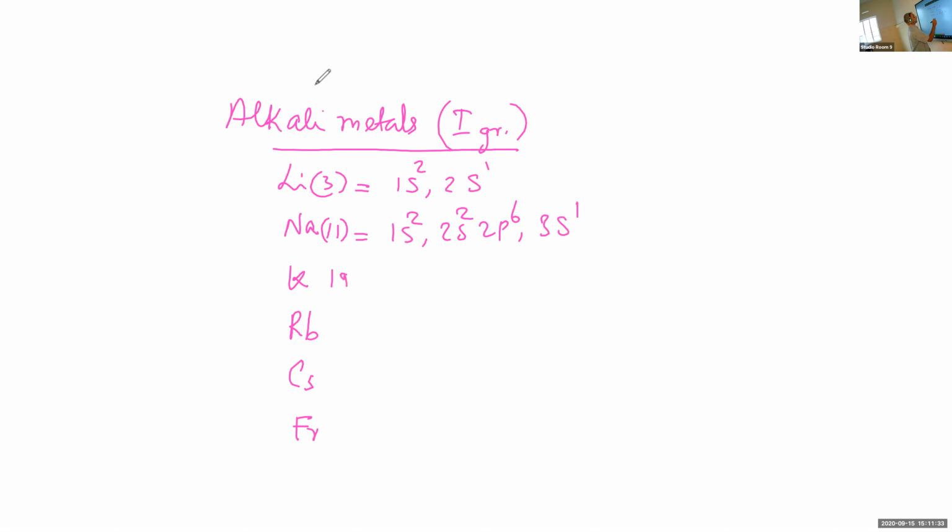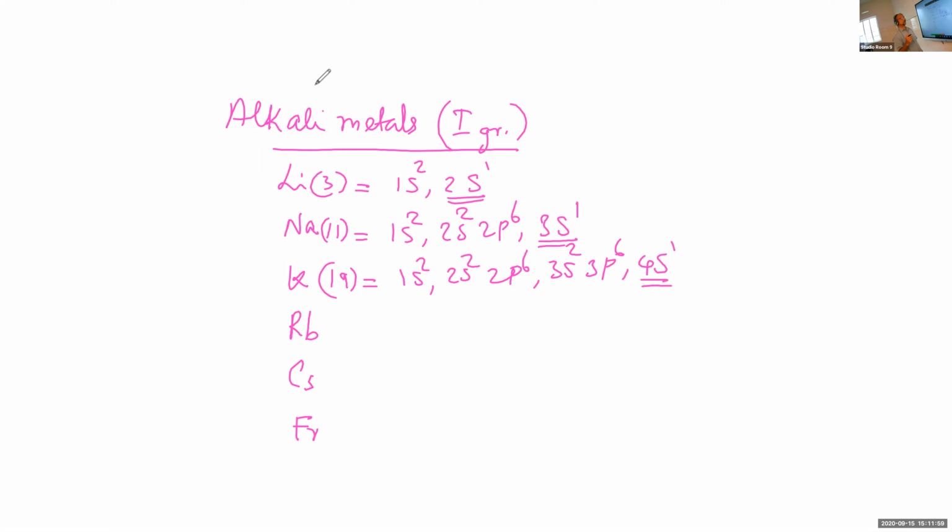Potassium is 1s2, 2s2, 2p6, 3s2, 3p6, 4s1. Consider the outermost shell in each case.